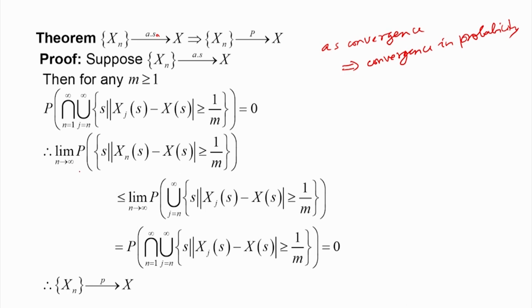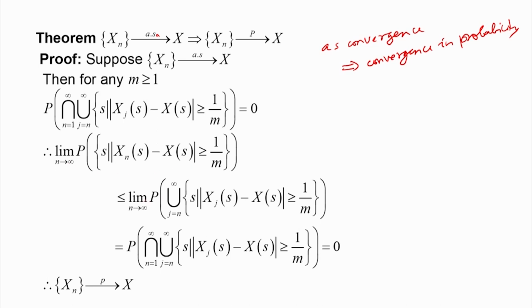Now, let us see the probability that this quantity is greater than 1 by m. This is a single event, therefore this probability will be less than the probability of the union of events, which is bigger.